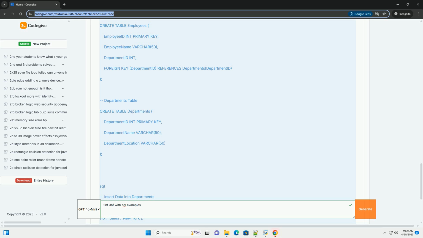SQL tips for normalization. Foreign keys: use foreign keys to enforce relationships between tables. This helps maintain data integrity. Indexes: create indexes on frequently queried columns, especially foreign keys, to improve query performance. Constraints: use constraints, for example not null, unique, check, to enforce data quality.